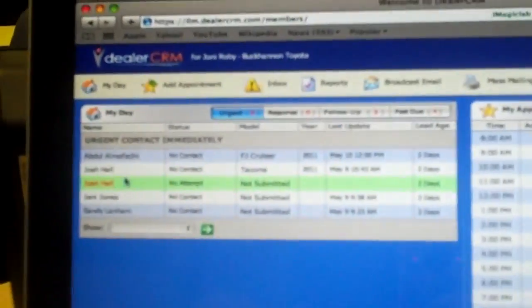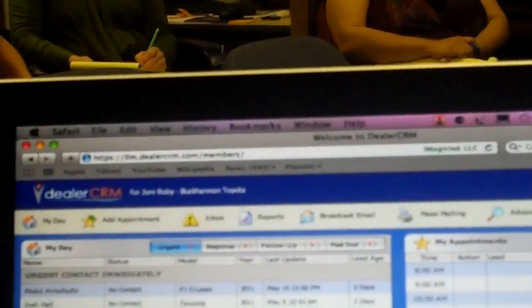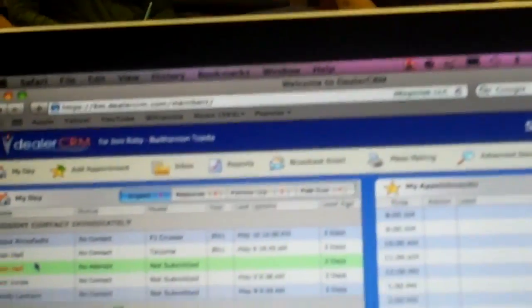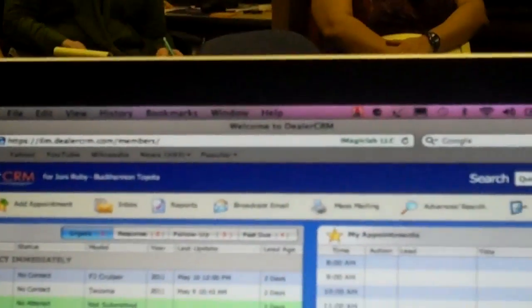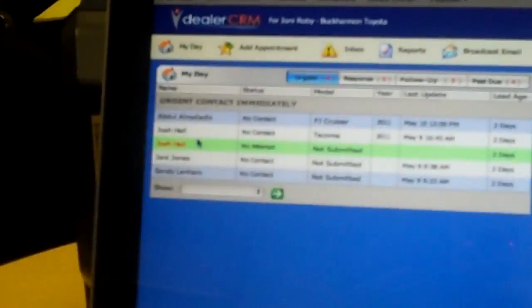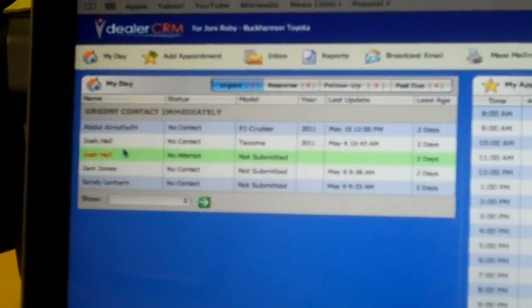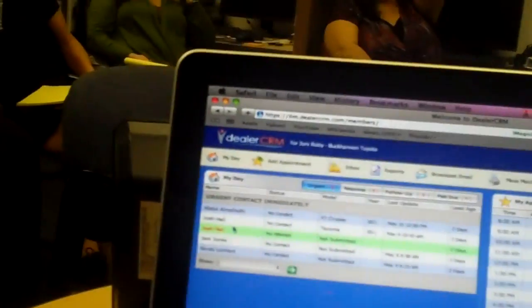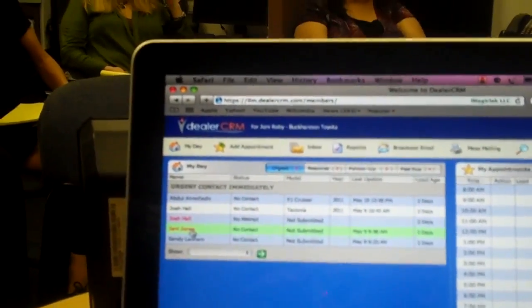Now, what's amazing about this, think about it. You've got to think of your CRM like a big file cabinet. You've got a choice: do you want one drawer with no file folders and no dividers, or a big file cabinet with 5 drawers with folders and subfolders to be extremely organized and neat? What happens if you've got one file folder and no dividers? It gets real messy really quick. You can't find anything. That's what I don't want this to be. There's no reason, based on your protocol, that we should have urgents that are anything else. We just want to know, what are your fresh urgent leads?